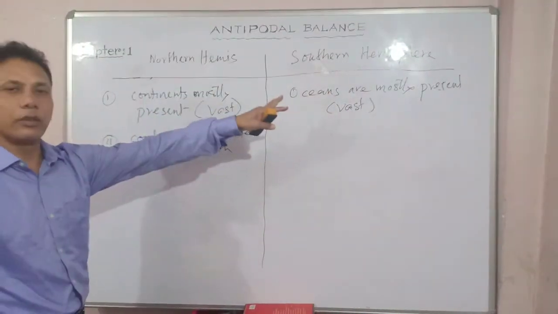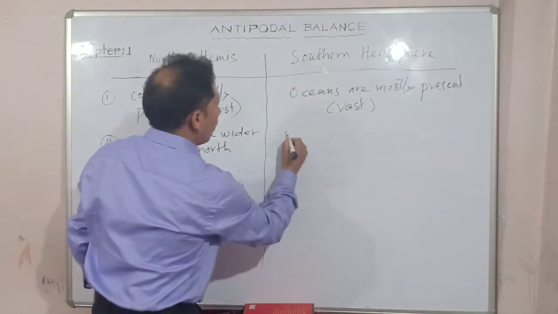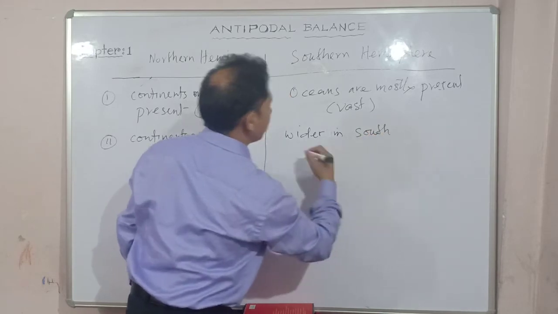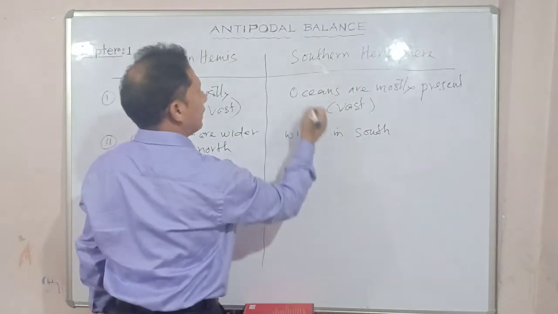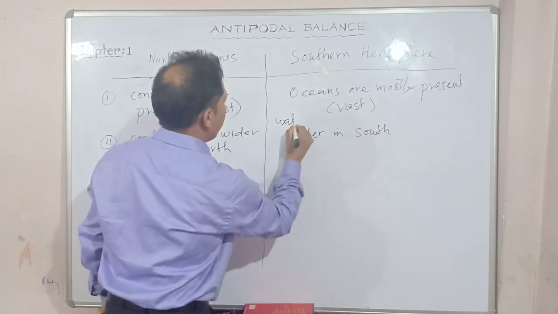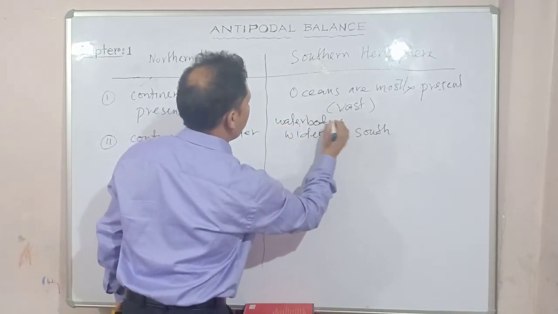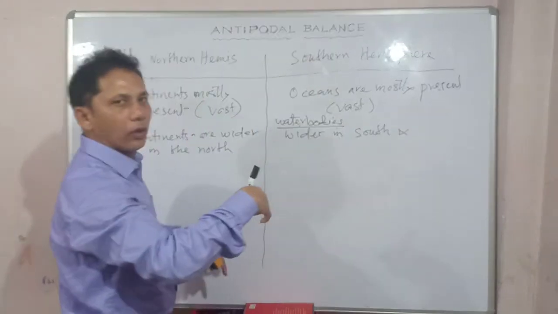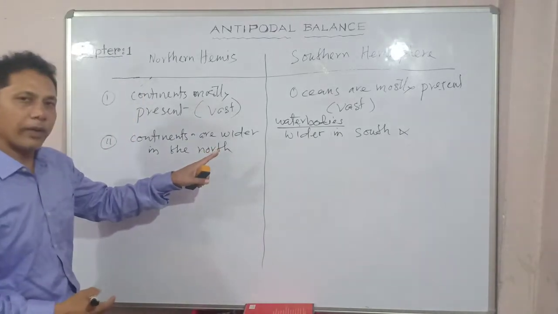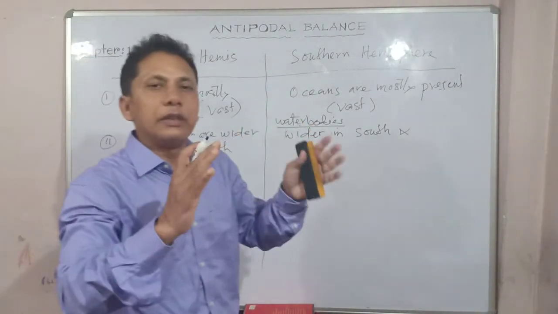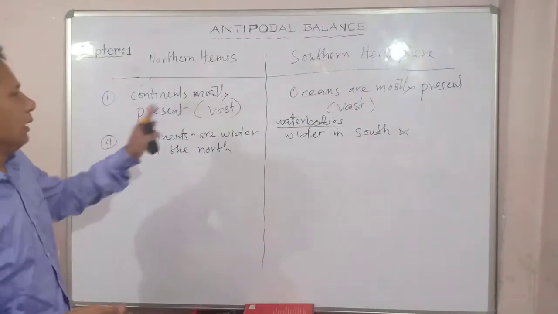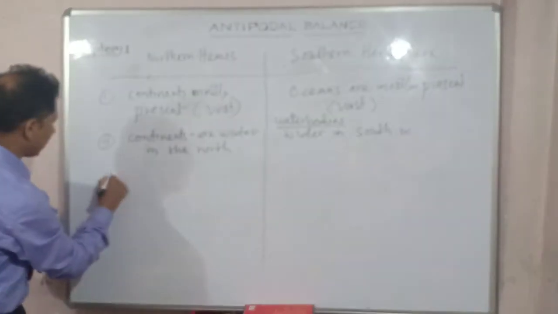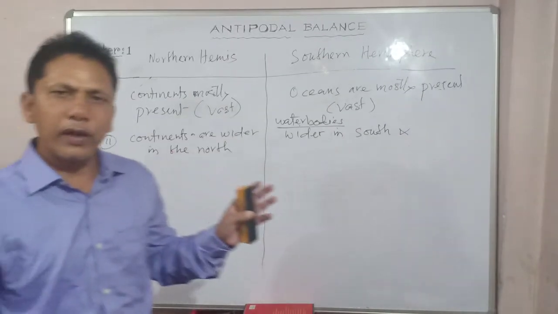That is not the case with water bodies. Water bodies are wider in the south and narrow in the north. Got my point? So these are the two things with which it maintains its balance beautifully. These are the two points. Now, if I mention narrow ocean, I did not mention it out here. Clear?